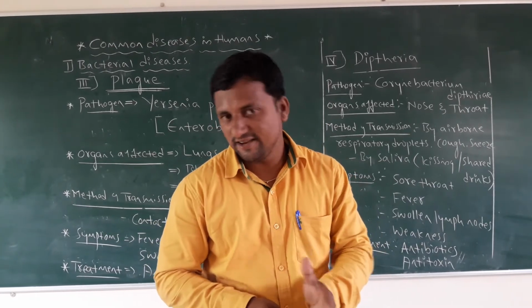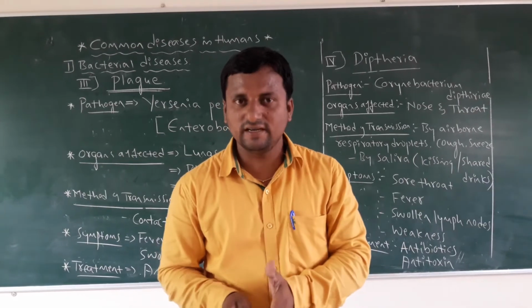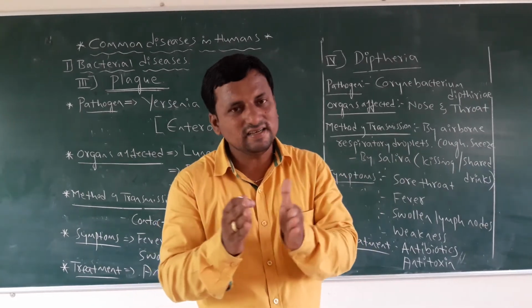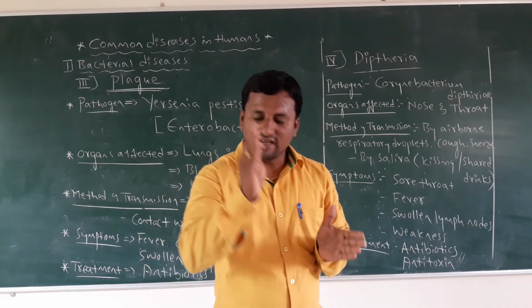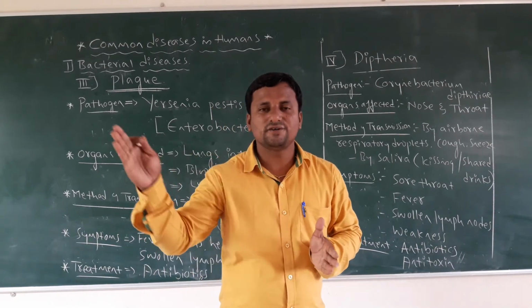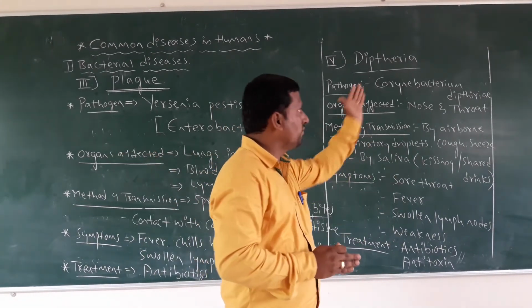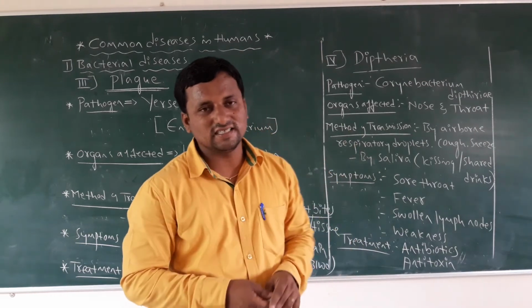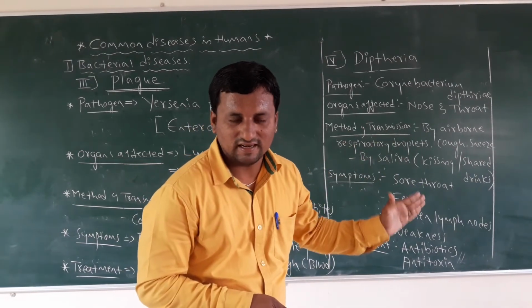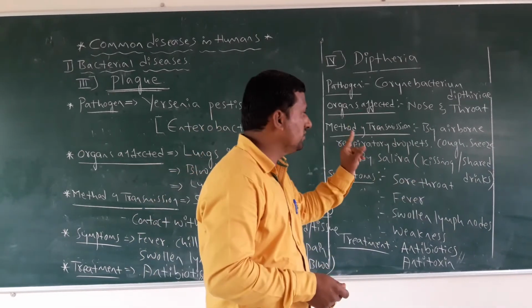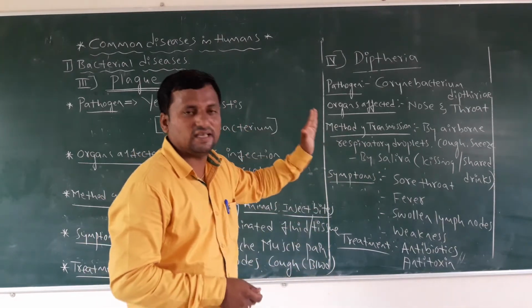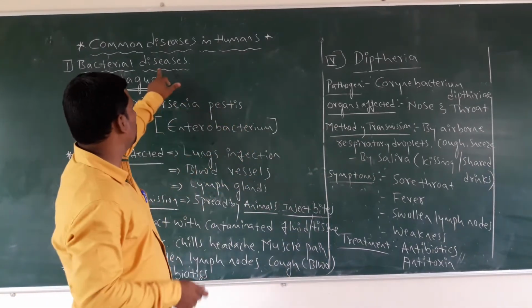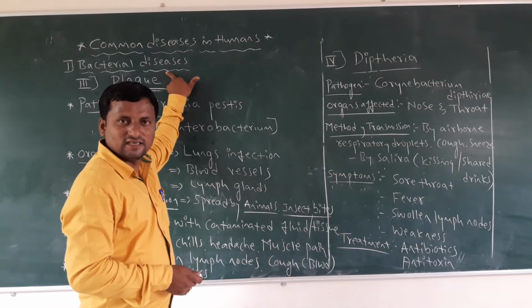If it is found early, it can be easily diagnosed and we can easily get away from this disease. What is that disease? Diphtheria. Like this, you must remember that diphtheria and plague are also bacterial diseases.